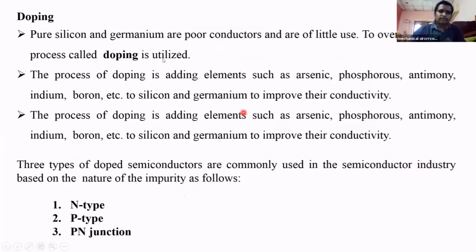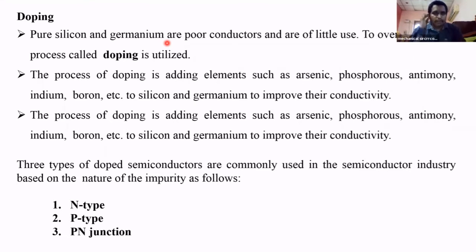See this? Okay, for increasing the conductivity of the pure semiconductors, we are adding some other materials, some other elements, for increasing the conductivity of the semiconducting materials. This process is called doping. Doping means the process of adding elements to the pure semiconductors.